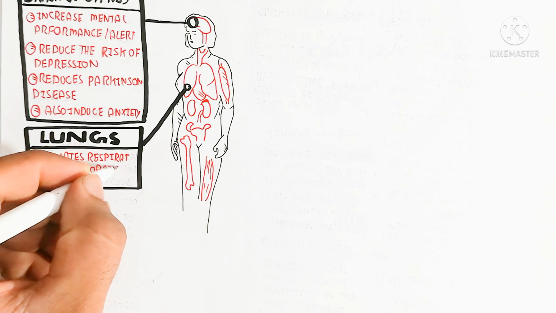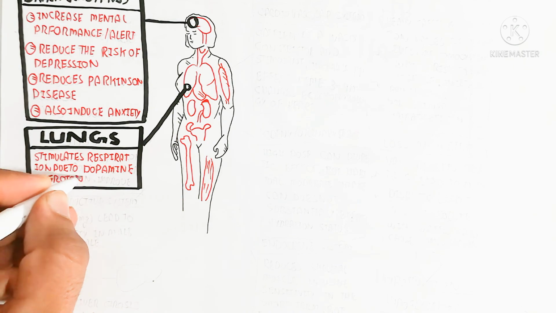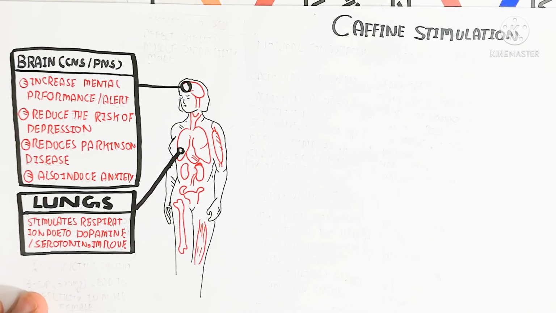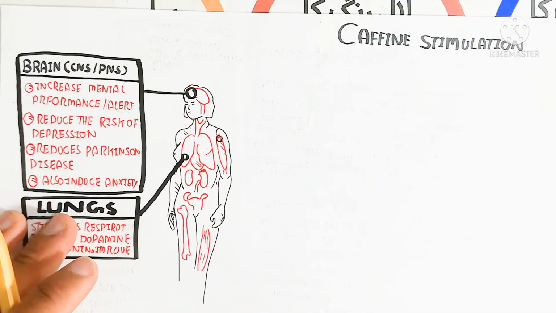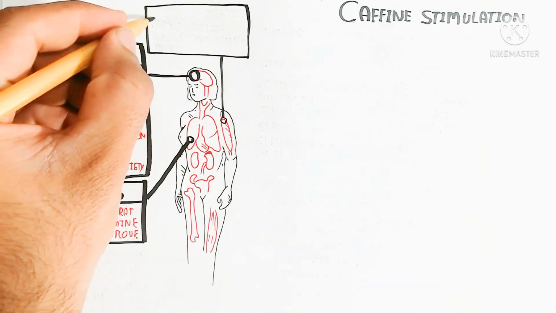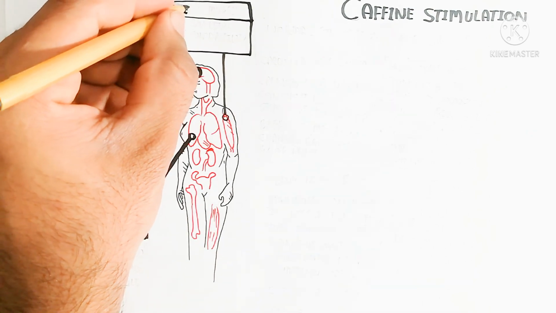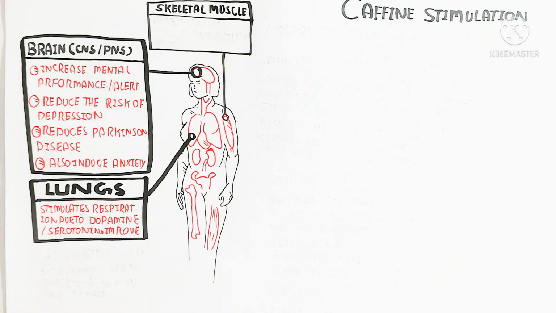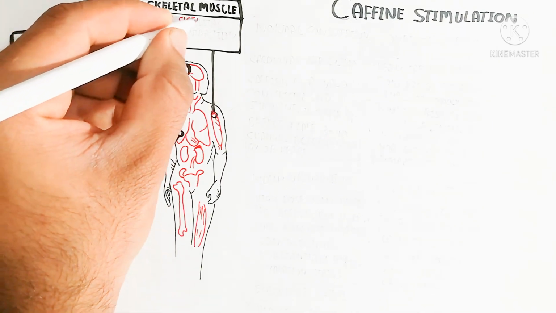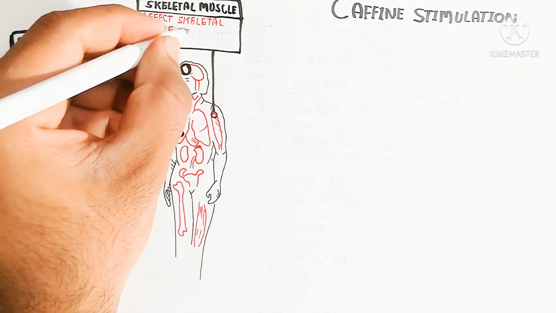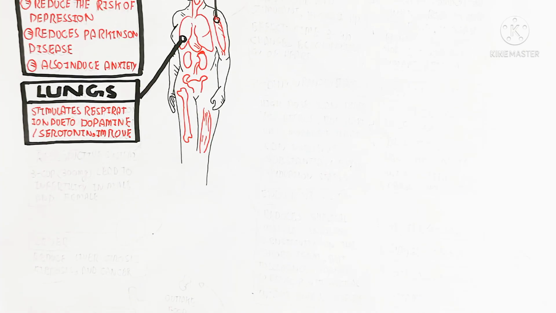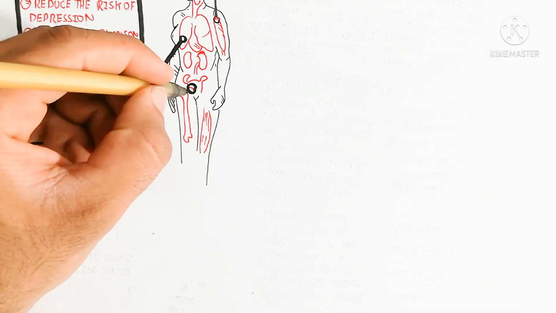It stimulates respiration, due to dopamine and serotonin, and increases respiration due to increased lung volume, and the vasoconstriction and vasodilation of the skeletal muscle and the blood circulatory system. It affects skeletal muscle contractility more. It means the ability to do work will be greater, and that is also why it produces more ATP, and that is why it is a stimulant.